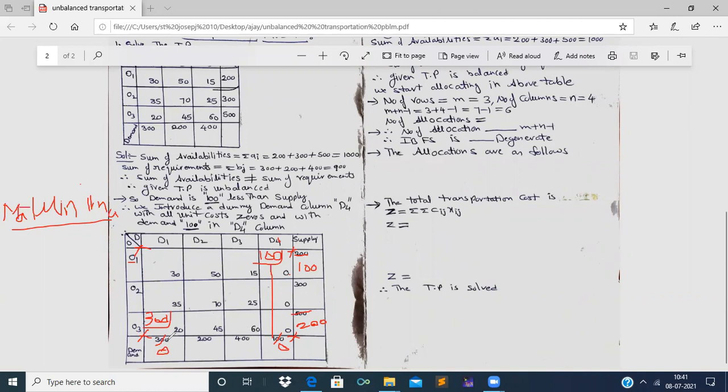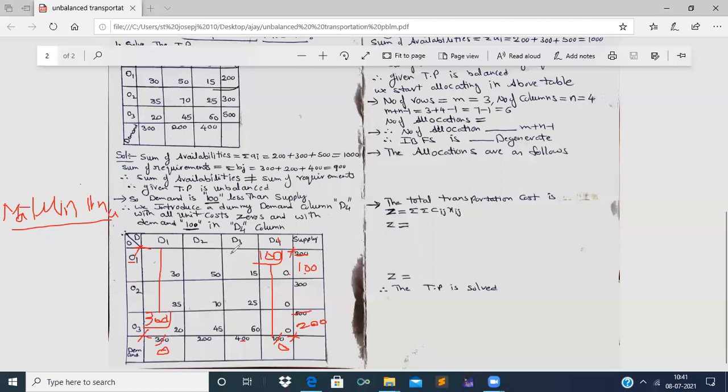Now, we have got 0 according to this first column. That is, the demand of the first column has become 0. Therefore, we will strike off the first column. And now, the leftover cost matrix is 50, 15, 70, 25, 45, 60. Among all these 6 costs, the least cost is 15, right? So, corresponding to this 15, demand is 400 and the supply is 100. So, the least value is 100.